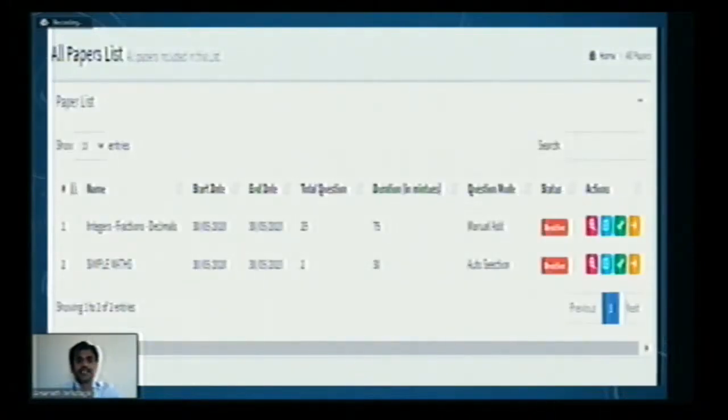These are the papers list. How many question papers you have added. I have added 2 papers. You can see integers, fractions, and decimals for class 7 and simple mathematics for primary children. So these are the 2 papers I have created, all the papers we have created.